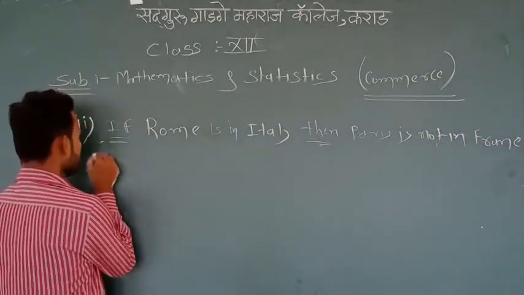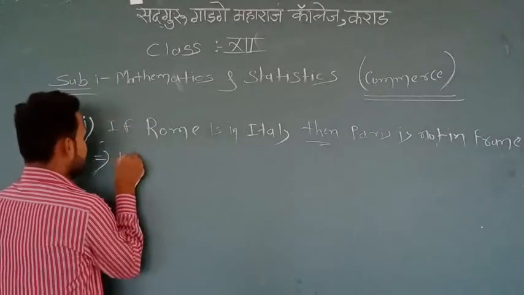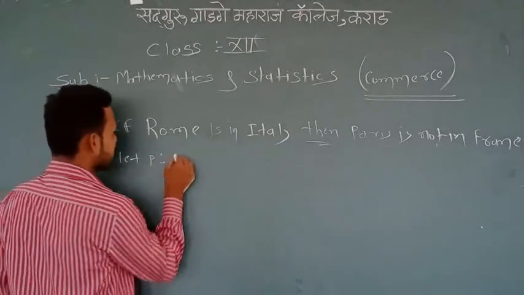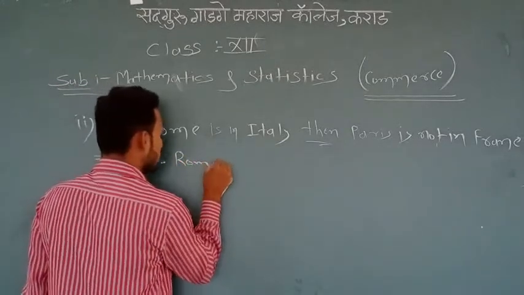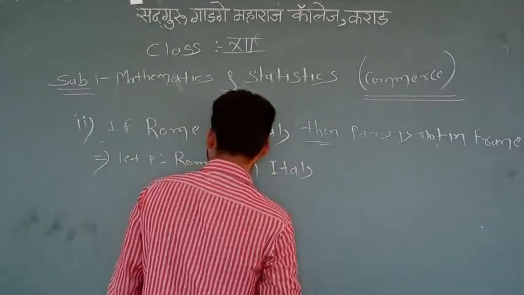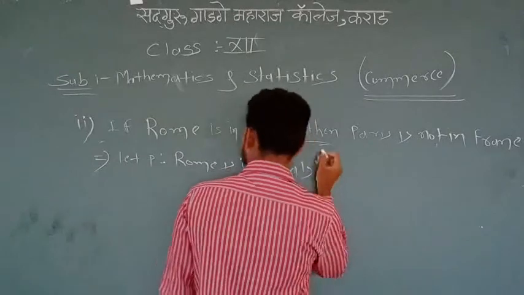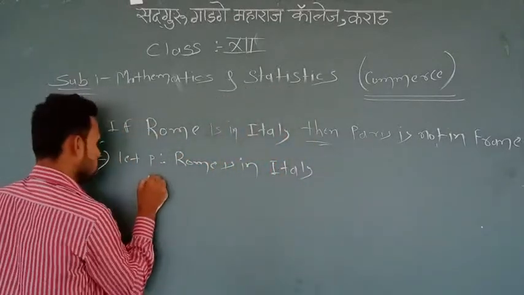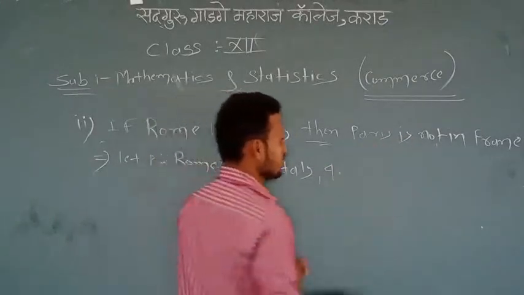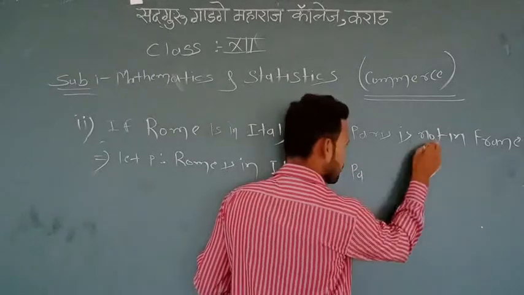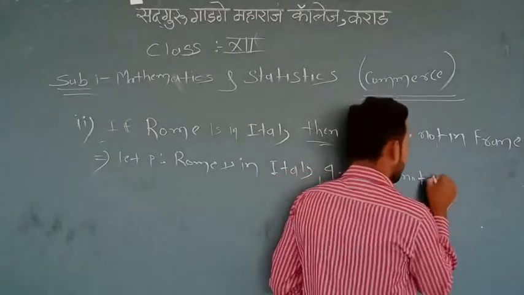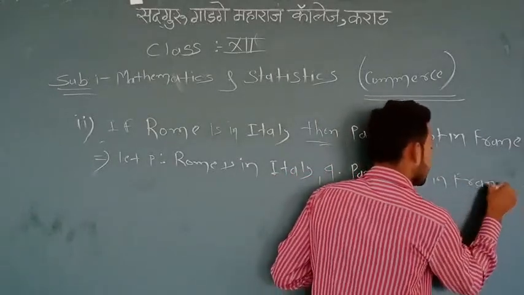Solution. Let P be the statement that Rome is in Italy, and let Q denote the second statement, Paris is not in France.